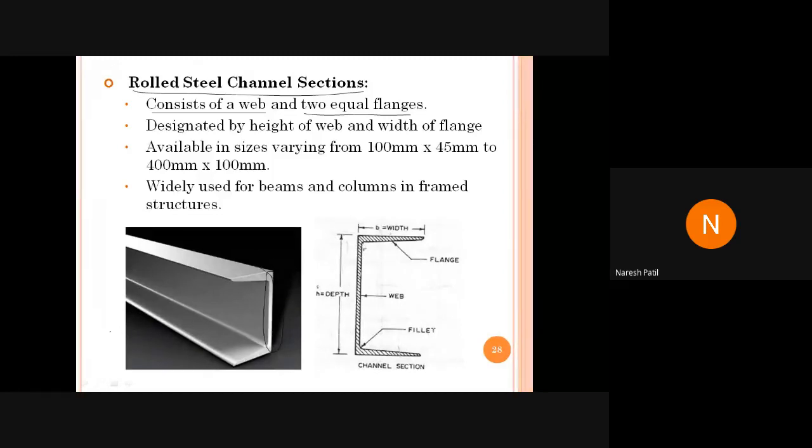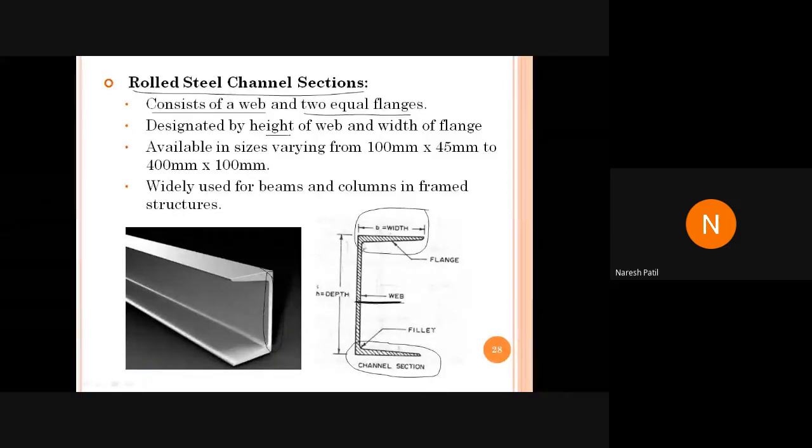So what you can see here, this is called as web. And it consists of a single vertical web and two flanges. You can see here and here. Two flanges. So it is designated by height of web and width of flange.